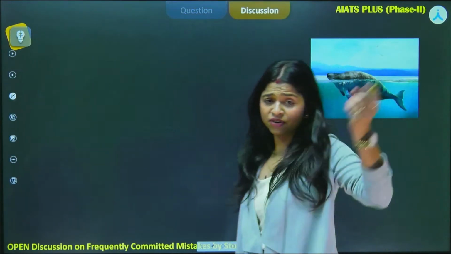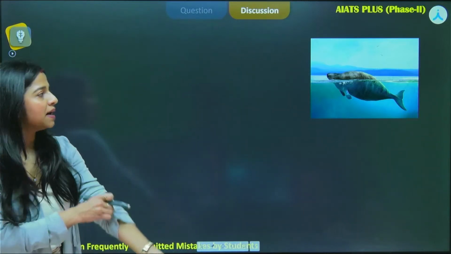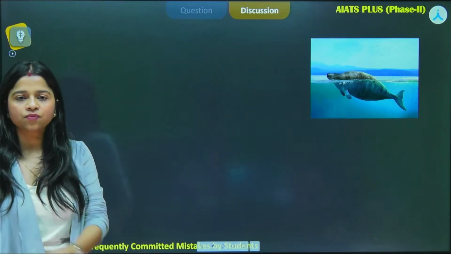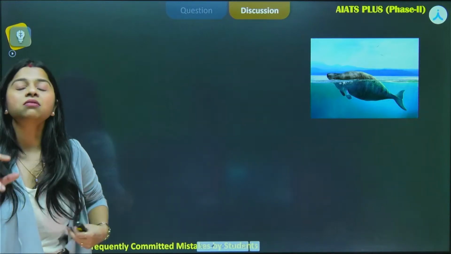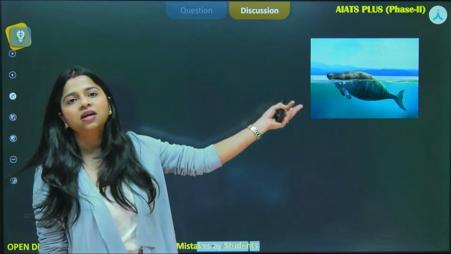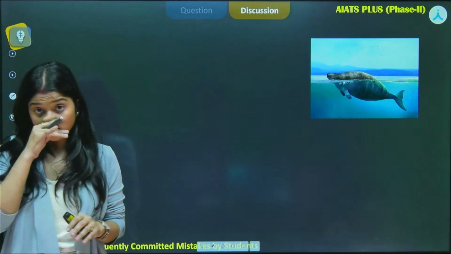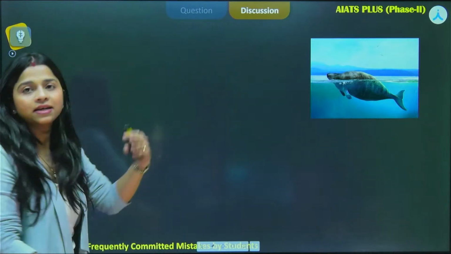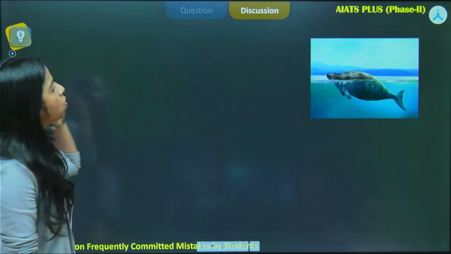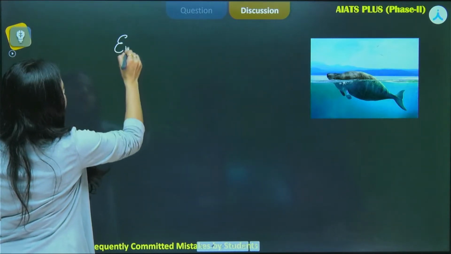But we have to understand the rest of them also. So we will see, first of all, this is the Steller's sea cow, which is extinct obviously, but this is how it looked. It was from Russia. And also these locations are important, like the dodo was from Mauritius and the Steller's sea cow from Russia. You have to keep that in mind. Also remember the locations from where they got extinct. So this is the Steller's sea cow, and here we have the evil quartet.